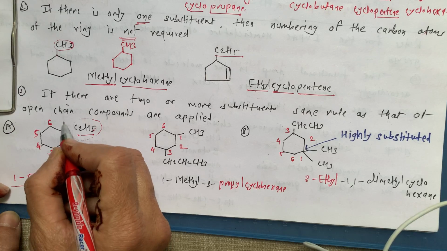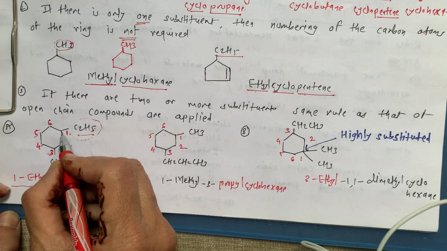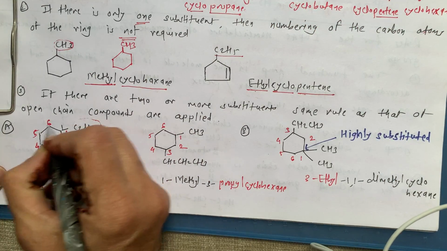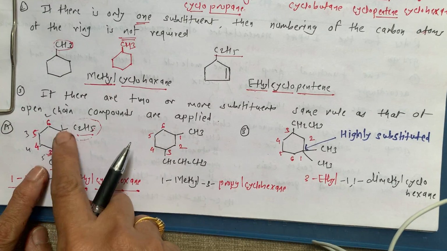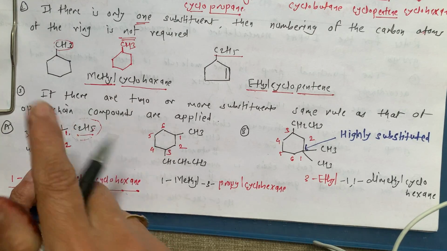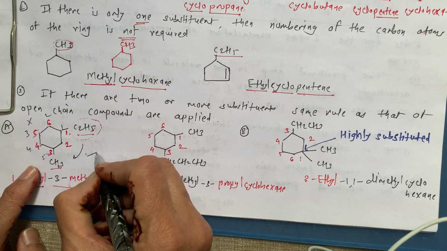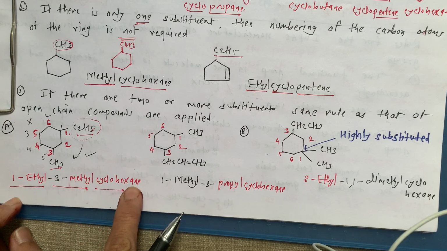We are not going to give numbering in the anti-clockwise direction, because if you start anti-clockwise, methyl will come on 1, 2, 3, 4 and 5. The set of locants is then 1 and 5. So anti-clockwise is wrong, clockwise is the correct numbering, and so this is 1 ethyl 3 methyl cyclohexane.